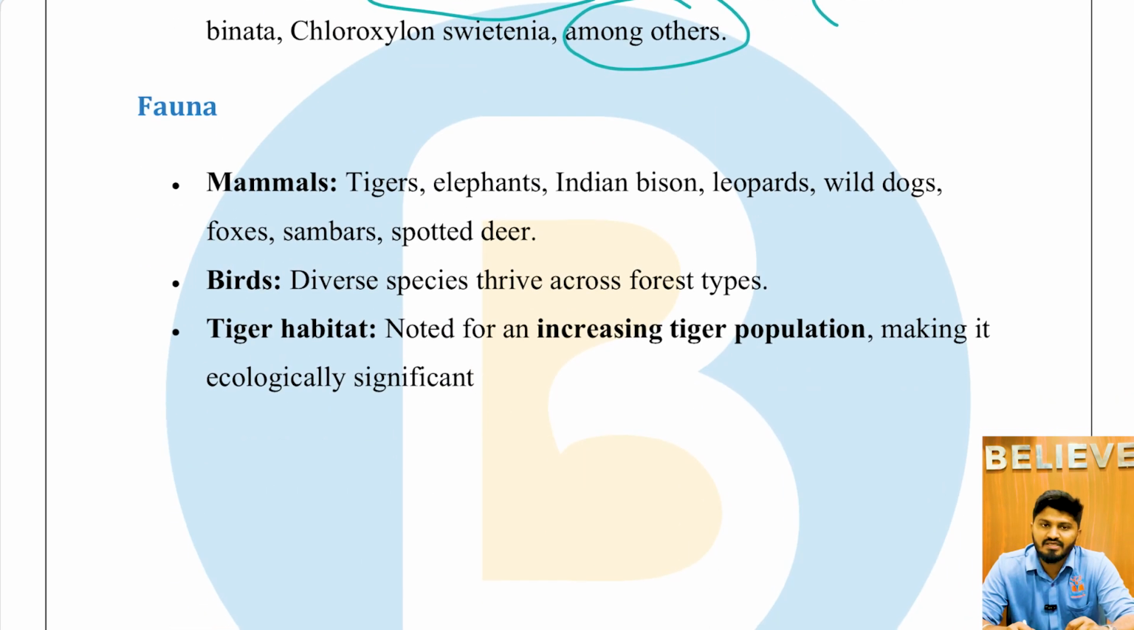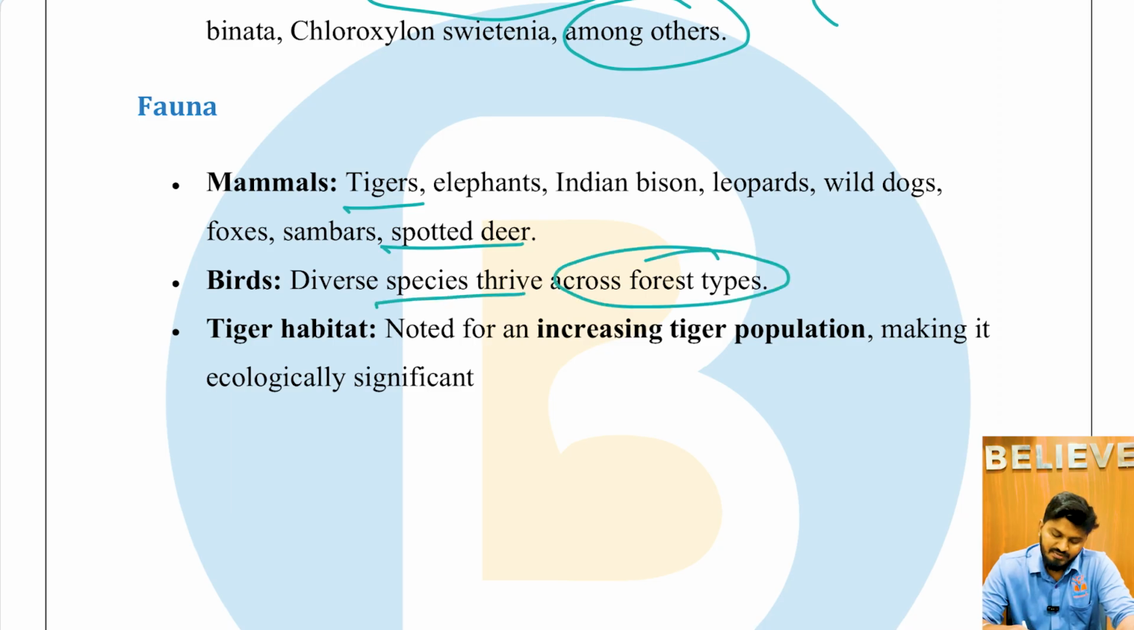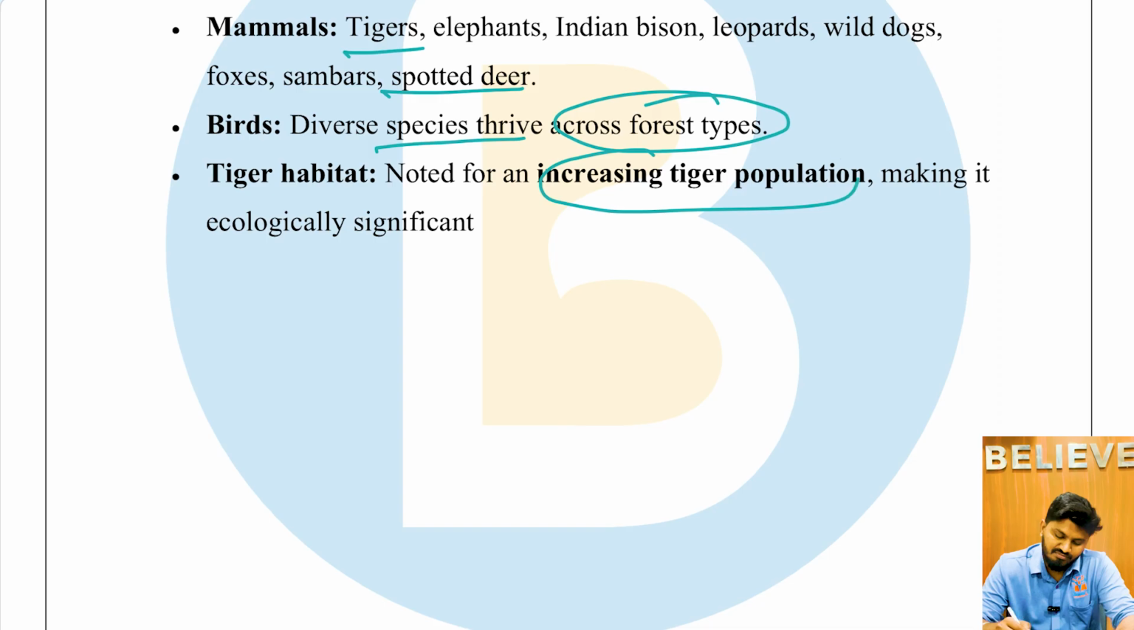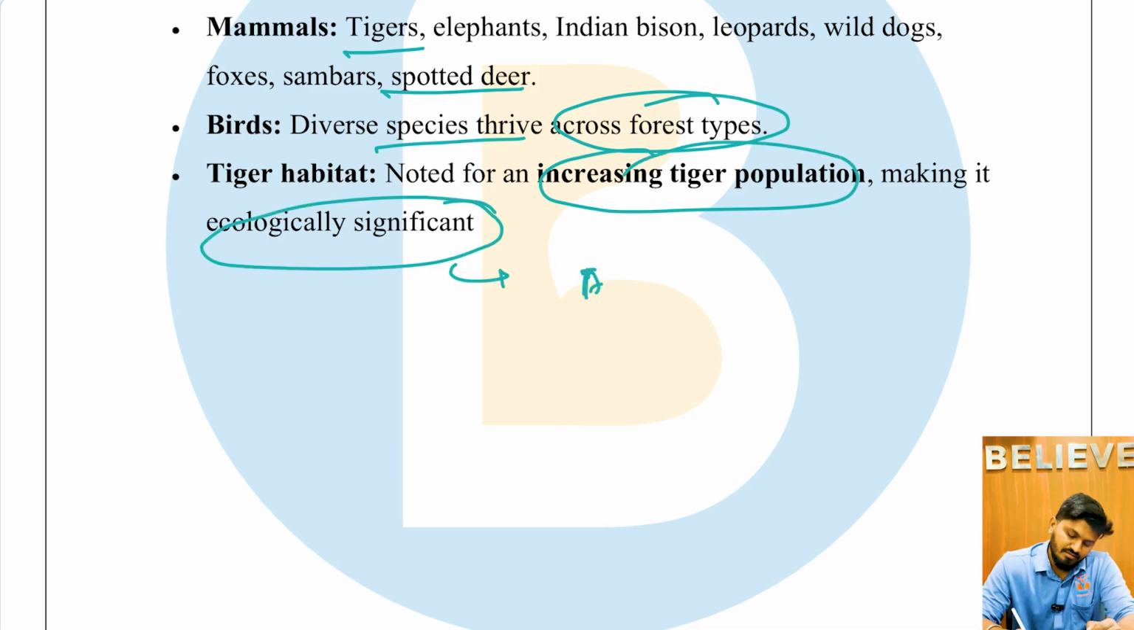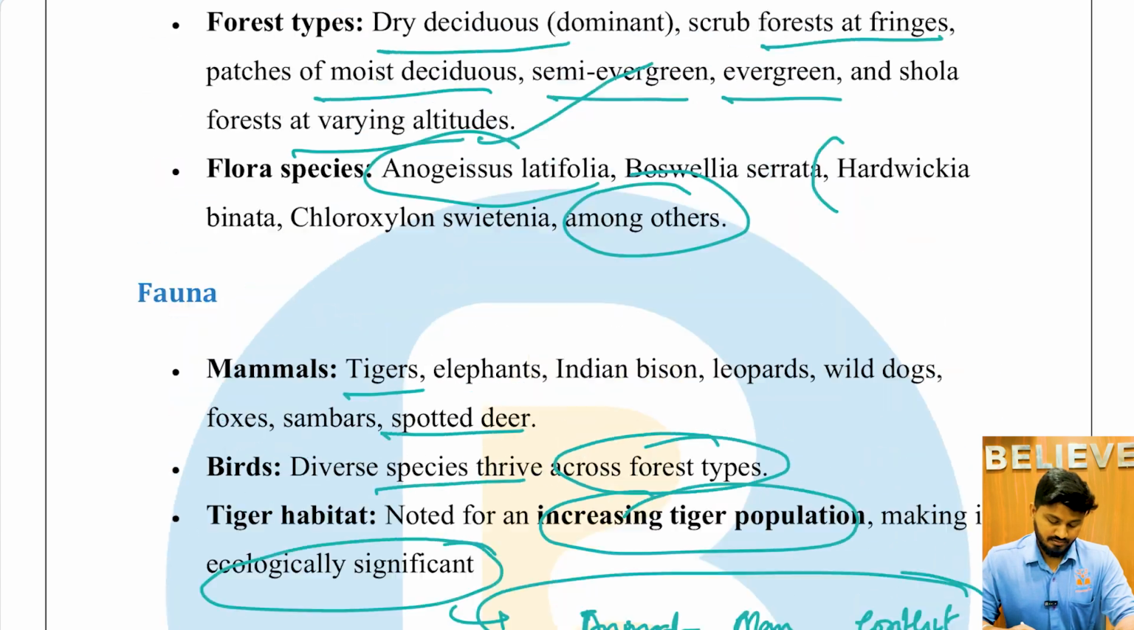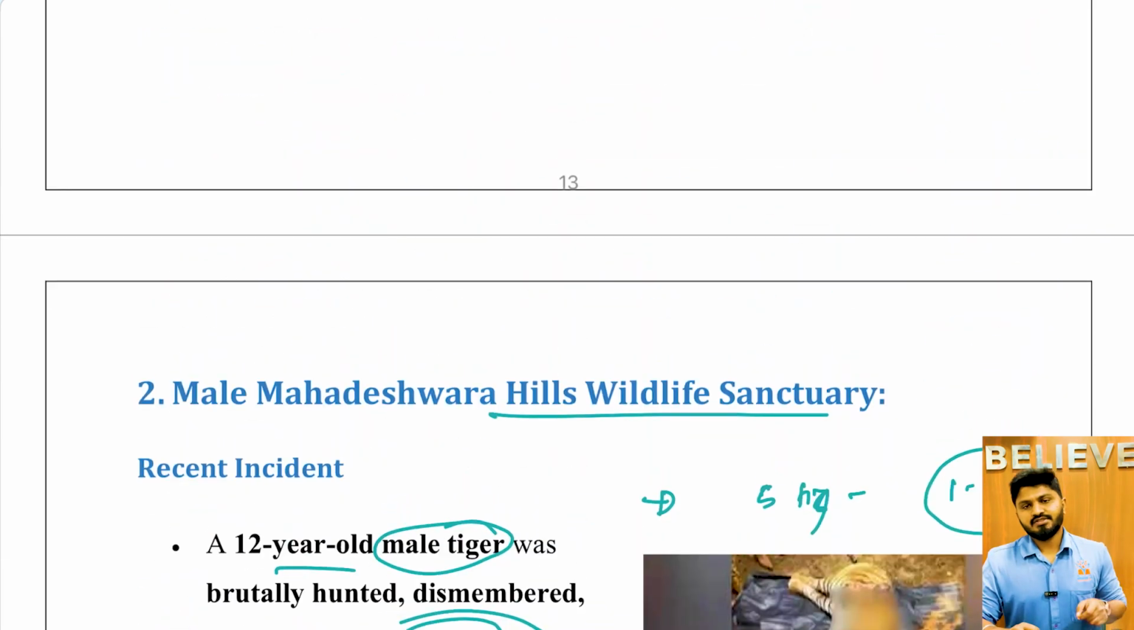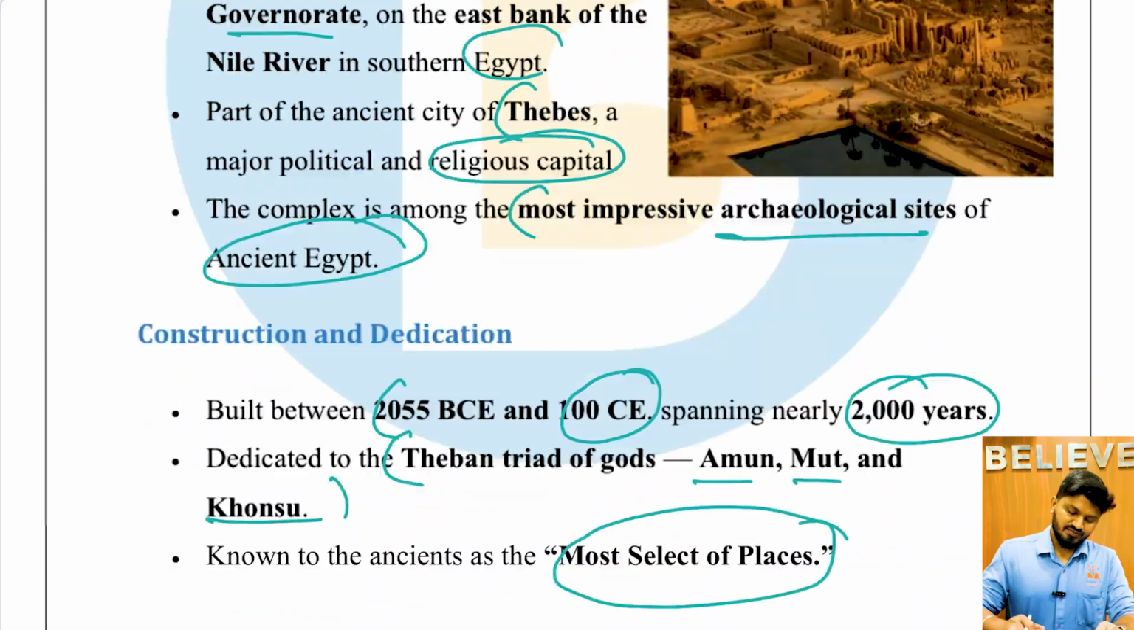And the fauna, where this sanctuary is very famous. Among the mammals, you will get to see tigers, elephants, Indian bison, leopards, wild dogs, foxes, sambars, spotted deer, everything will be found here. And the birds, diverse species thrive across the forest types. In the tiger habitat, it is noted for an increasing tiger population, making it ecologically significant, which also results in human-animal conflict. So this is why the Malai Mahadeshwara Tiger Reserve is in the news. So these are the articles which I want to discuss today.